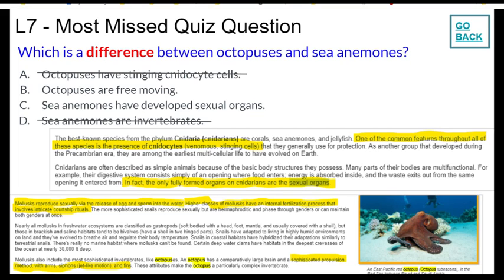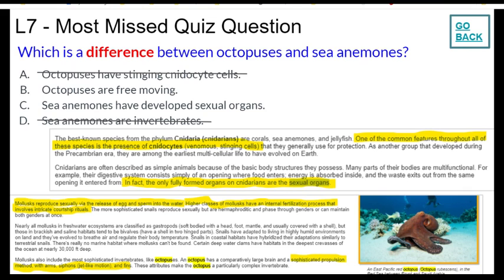Okay, we have 2 choices remaining. If we consider page 2 and 3, let's see if we can determine the right answer. Page 2 states that cnidarians have fully formed sexual organs. That means sea anemones have developed sexual organs. C is true. But let's see what it says about the octopus.